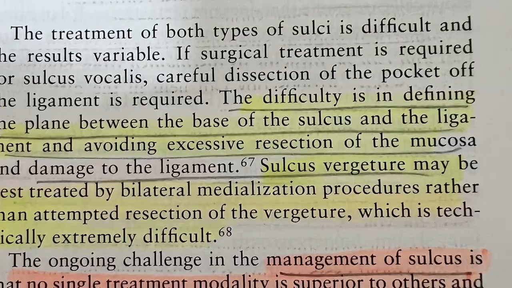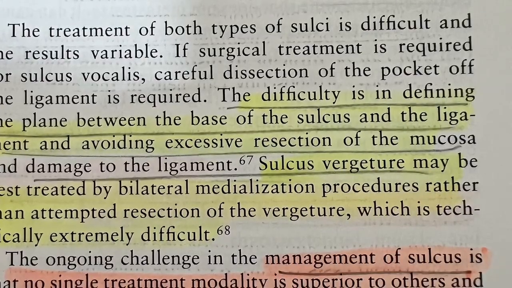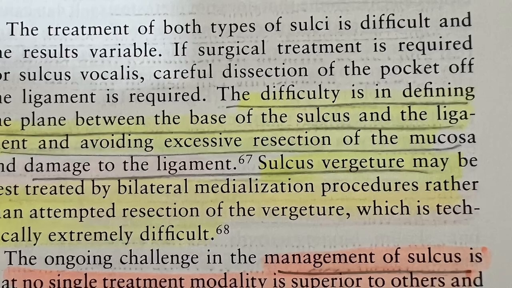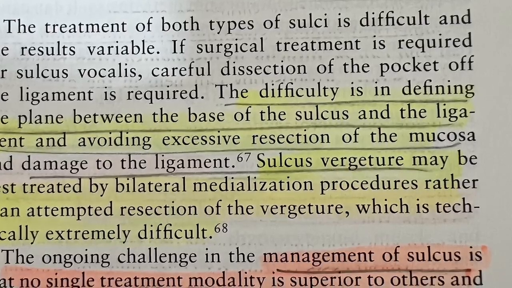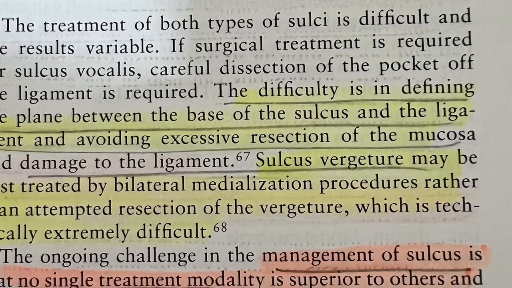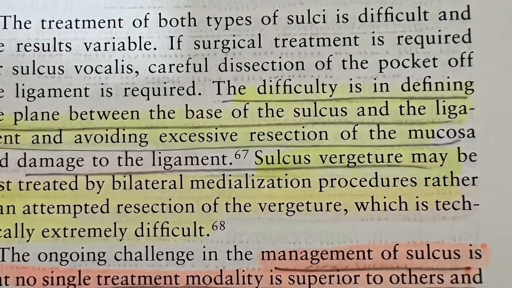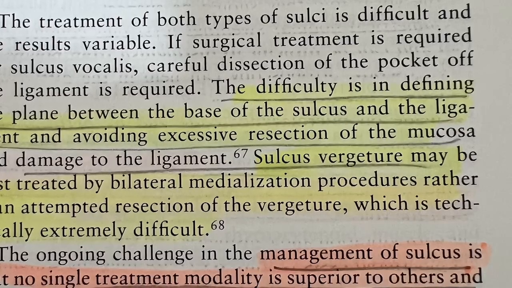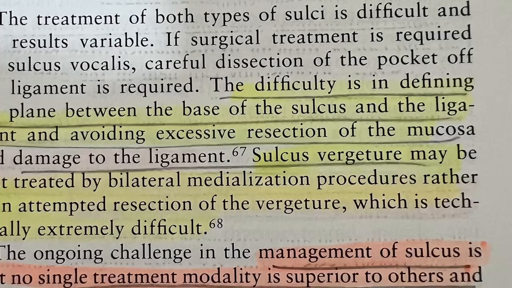Bilateral medialization procedure. As sulcus vergature may be best treated by bilateral medialization procedure rather than attempted resection of the vergature, which is technically extremely difficult, or you may damage the ligament and that may lead to scarring. So best option is medialization procedure.